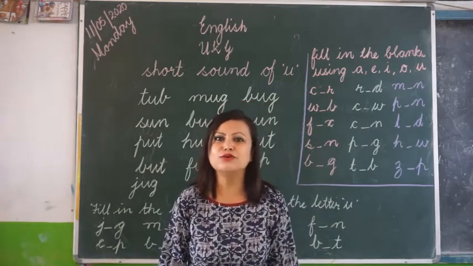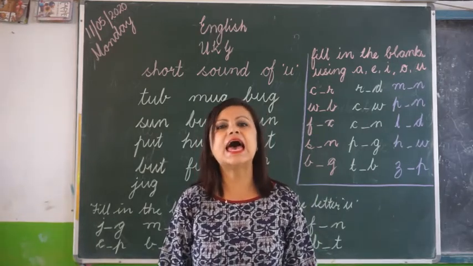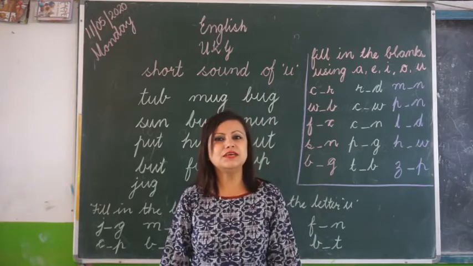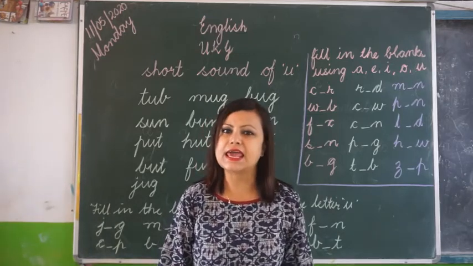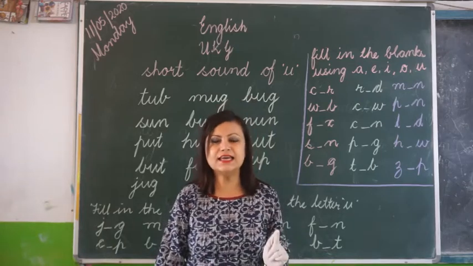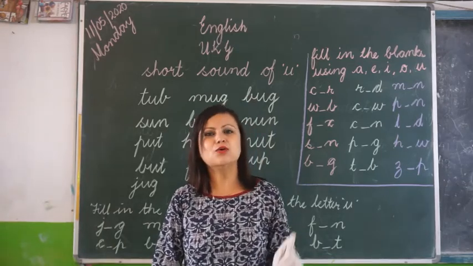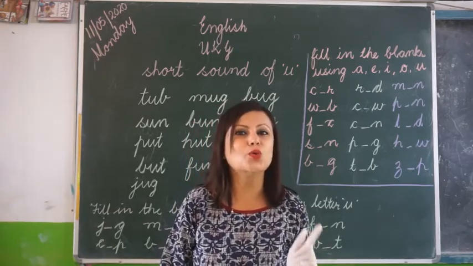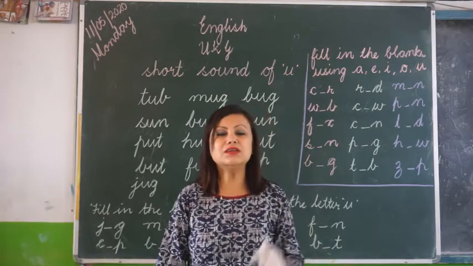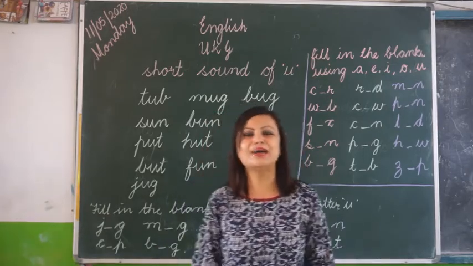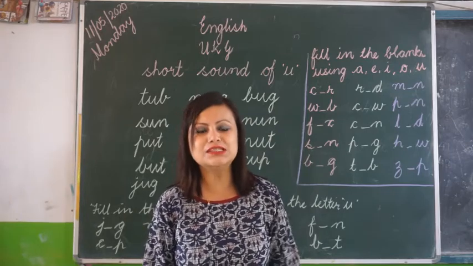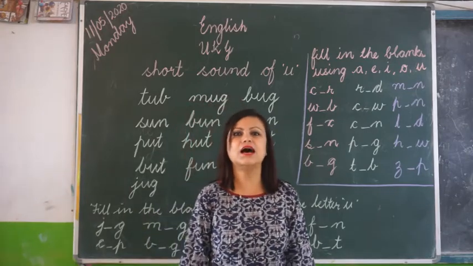What is the sound of A? A says A. What is the sound of E? E says A. What is the sound of I? I says E. What is the sound of O? O says O. And what is the sound of U? Last time I had taught you, yes, the sound of U is A. Sound of U is A.